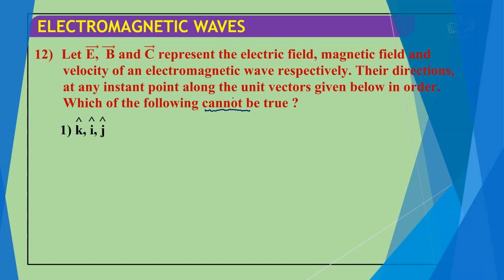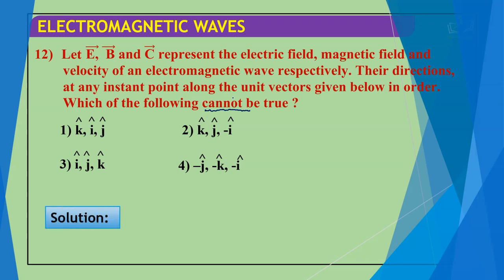The options are K cap, I cap, J cap; K cap, J cap, minus I cap; I, J and K; minus J, minus I and minus J; minus K and minus I. What we are doing is applying the cross product rule. According to this, as you can see over there, the sequence is not actually possible.